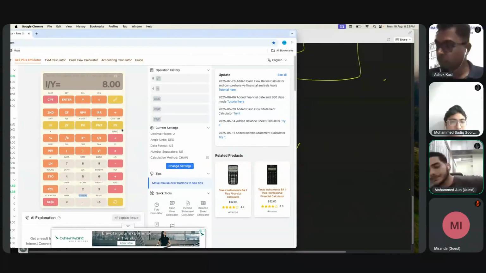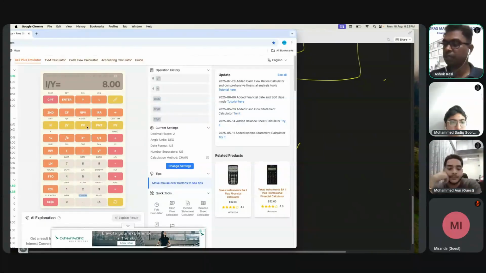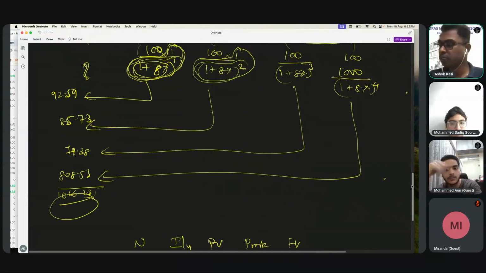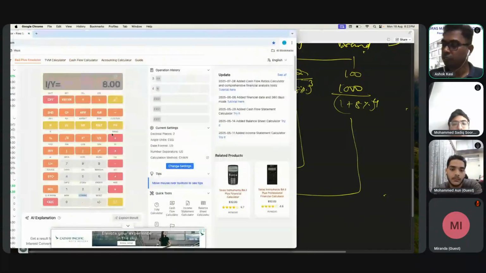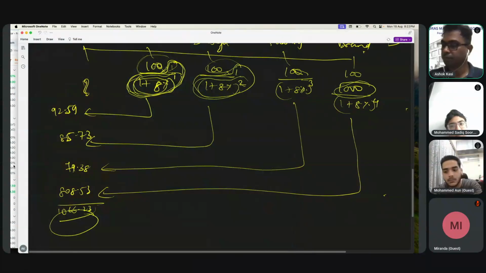Then present value we will calculate at the end. Based on all the ingredients, we will calculate the output, present value. Payment means an amount which we repeatedly keep getting, that means 100, 100, 100, 100, the cash flow. So 100 is the payment. And then future value is this 1000 rupees.